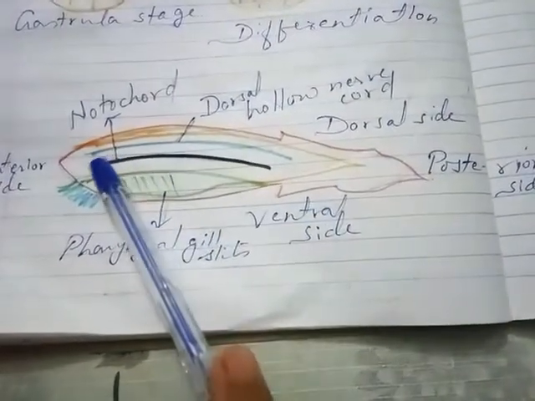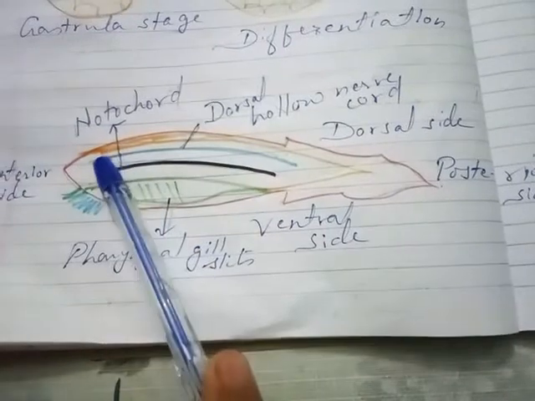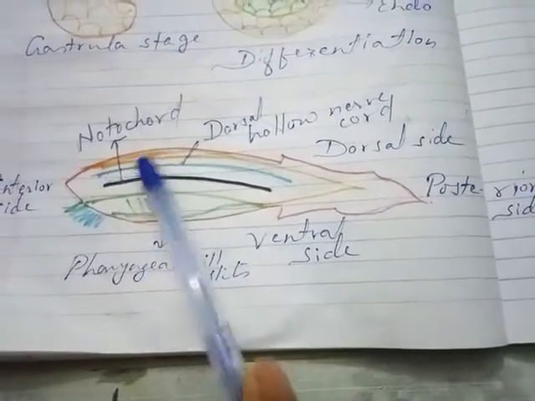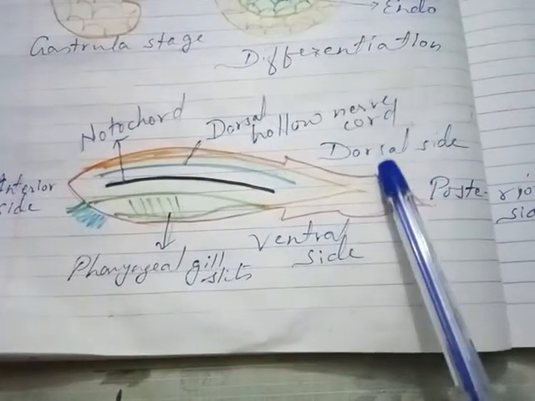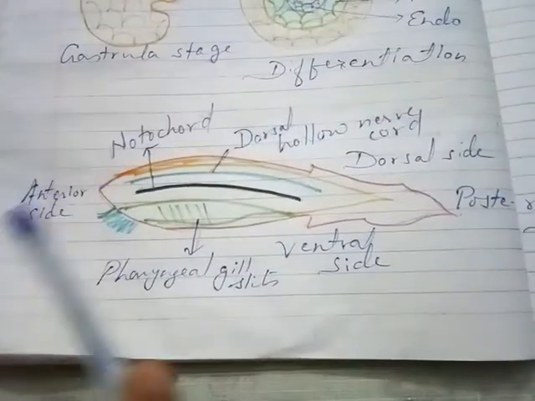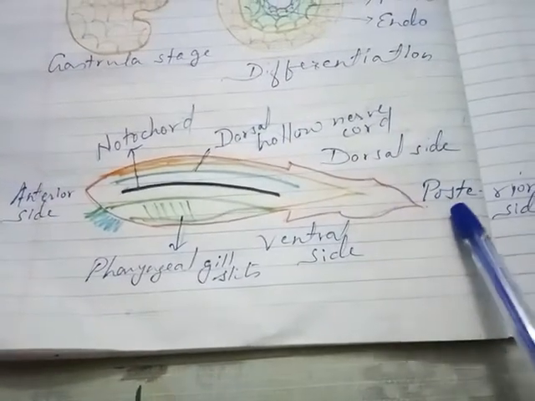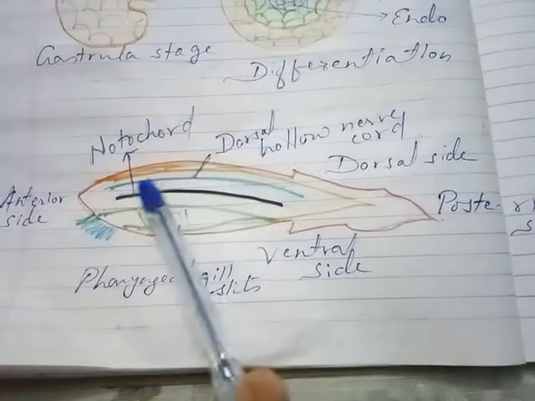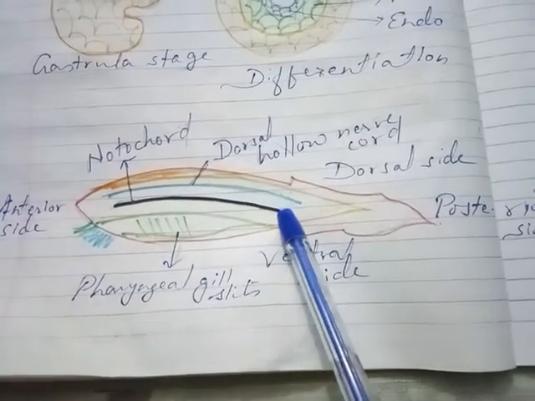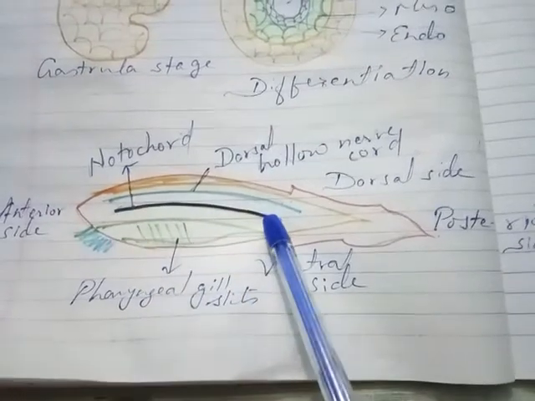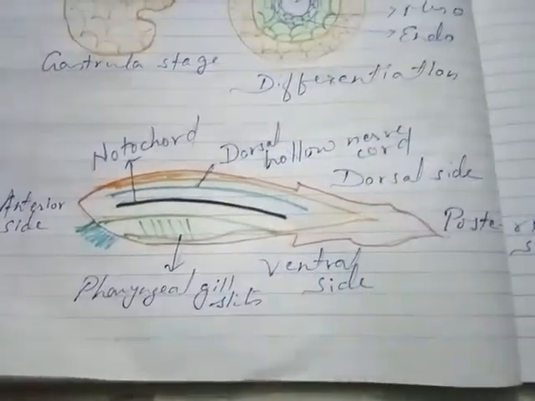This one is the notochord and this one is the dorsal hollow nerve cord, and this one is the dorsal side, this one is the ventral side, this one is the anterior side and this is the posterior side. If the notochord is present, then organisms are classified into chordates, and if the notochord is absent, then they are called non-chordates.